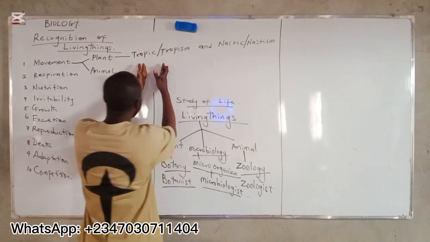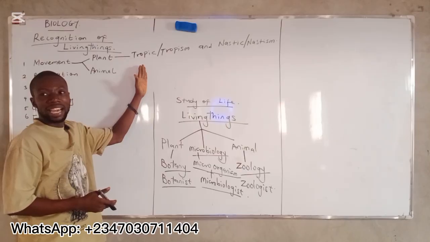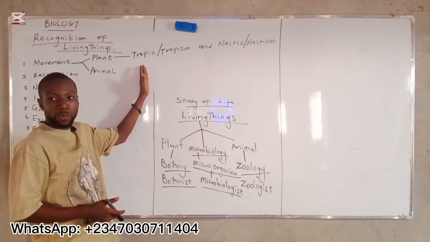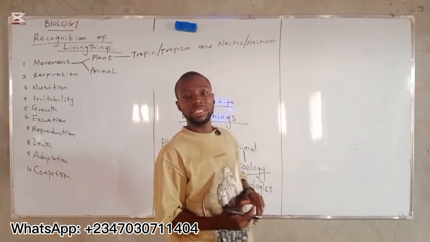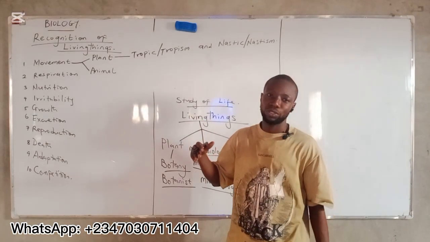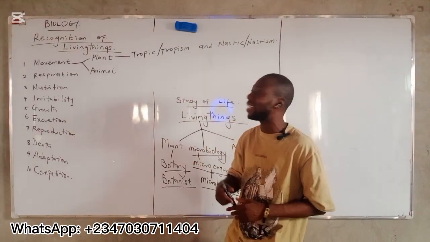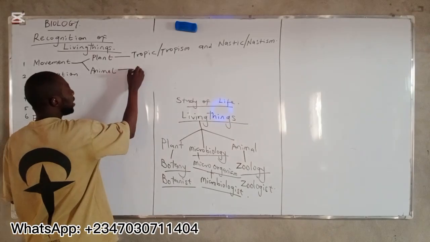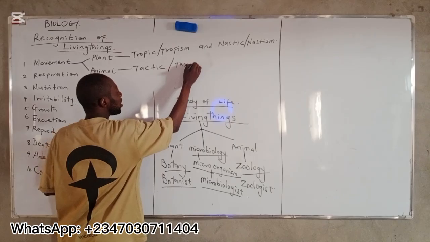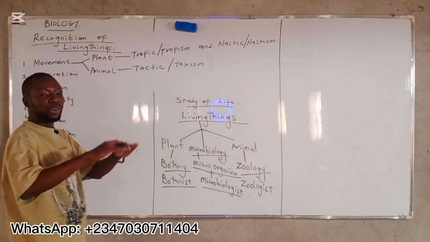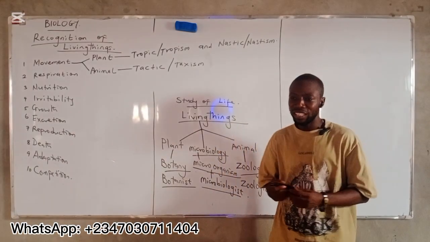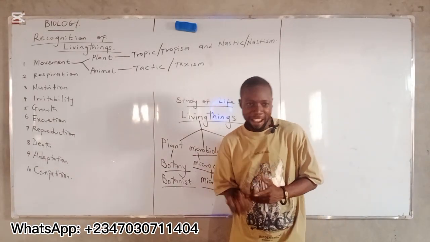Now, the tropic movement is classified into different types. We have phototropic movement, which is also known as phototropism. We have hydrotropism. We have chemotropism. We have rheotropism. These are different plant responses, which are also known as movement in plants. Then animal movement is known as tactic movement or taxism, which involves the whole body of an animal moving from one place to another in order to respond to change in their environment.